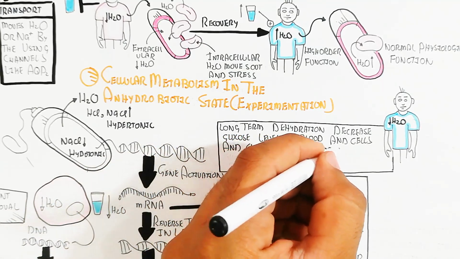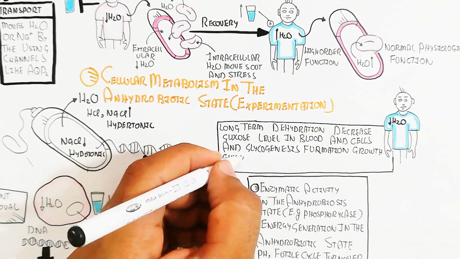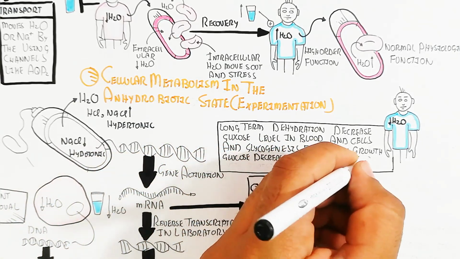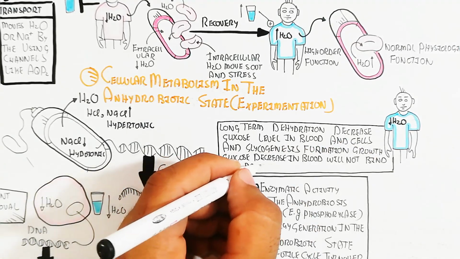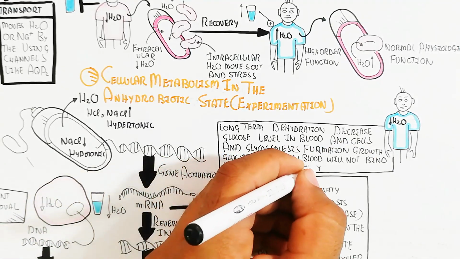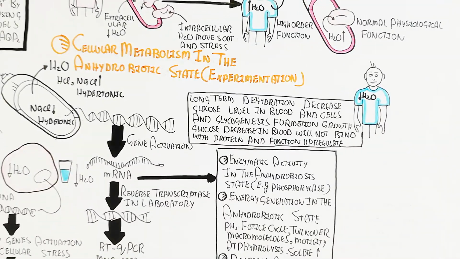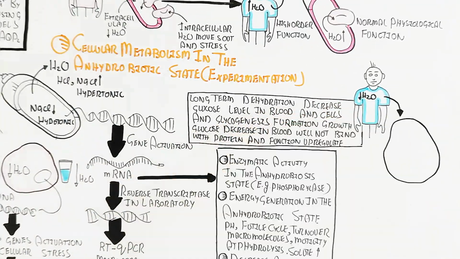Long-term dehydration decreases glucose level in blood and cell, and glycogenesis formation, growth. And glucose decrease in blood will not bind with protein, and function upregulation, because the glycoprotein formation will be decreased, will lead to normal function.